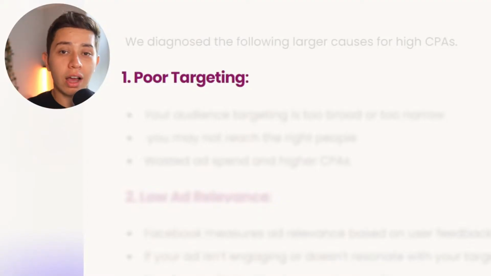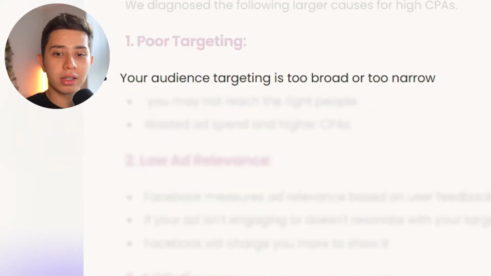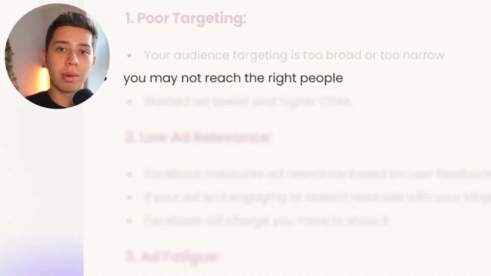1, you have poor targeting. Your audience targeting is probably too broad or it's way too narrow, meaning that you may not reach the right amount of people. As a result, it takes longer and more ad spend to get somebody to do something. Therefore, the cost per action goes up. Next reason that we found for high CPAs is low ad relevance.